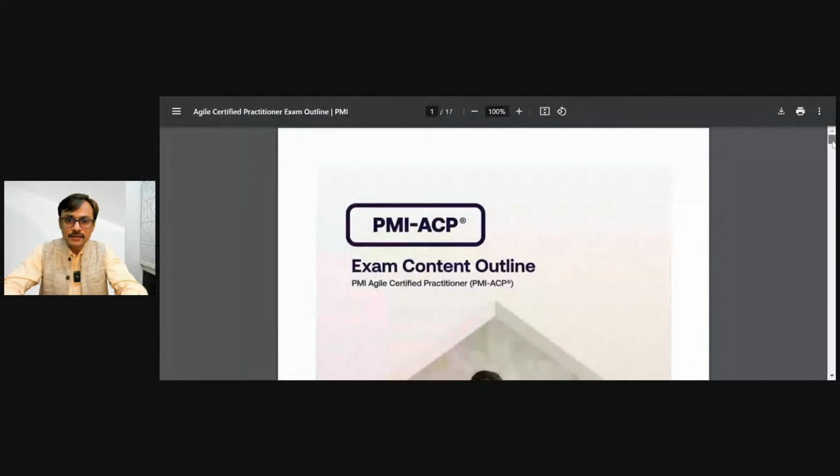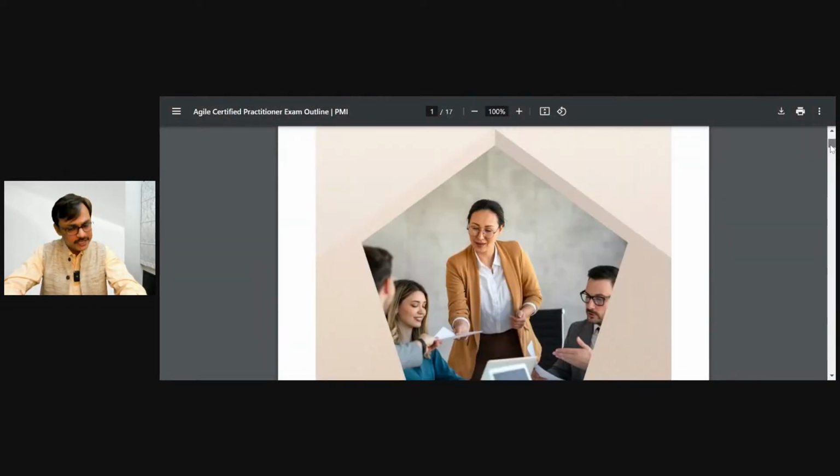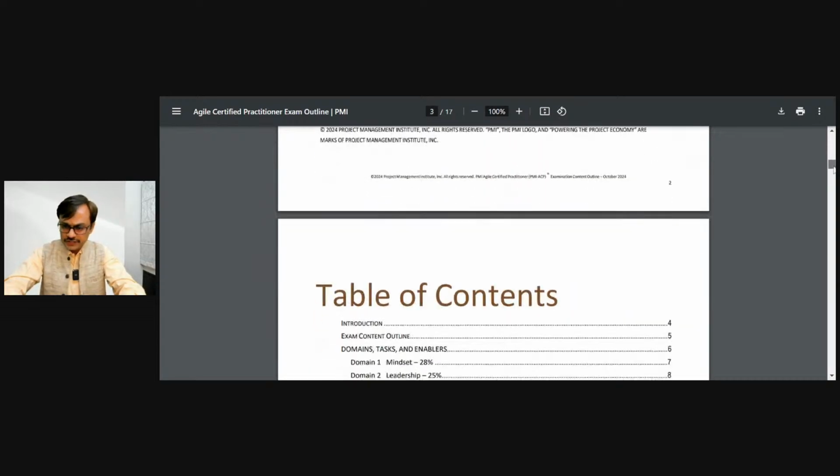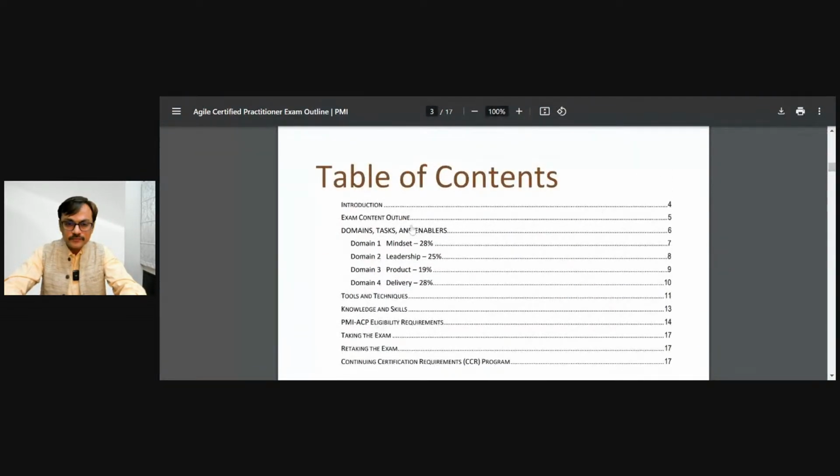So the exam content outline, as you know, or if you are not aware, let me educate. The PMI certificates are always based on an exam content outline, be it PMP, be it PgMP, and it's a formal document which is available on the PMI website. Now you see that the new PMI-ACP has four domains: mindset, leadership, product, and delivery. So they have refactored the existing domains to make it a little bit easier to comprehend and package it well. And there is a distribution of mindset 28%, leadership 25%, and product and delivery.